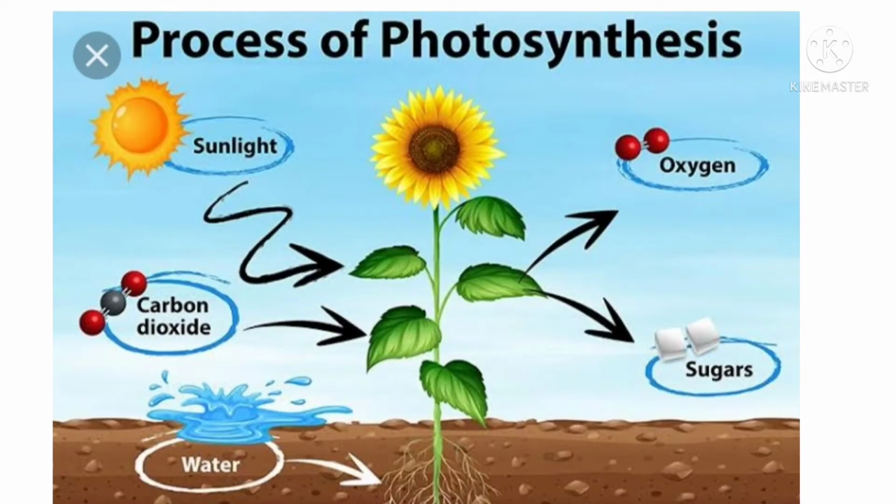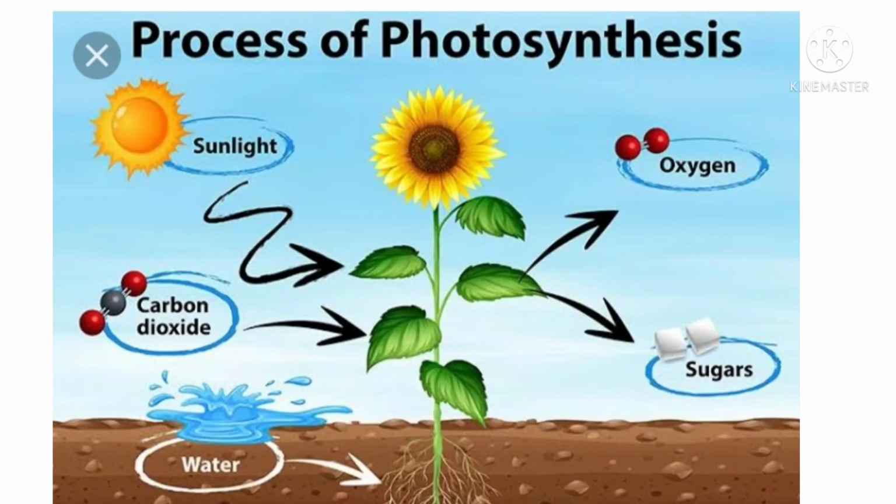The process by which green plants make their own food from carbon dioxide and water by using light energy in the presence of chlorophyll is called photosynthesis. During this process, oxygen gas and water are also released.